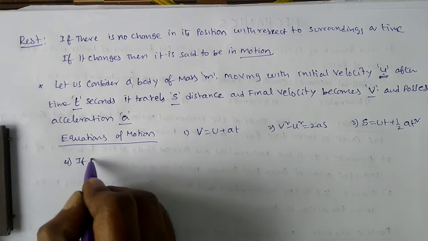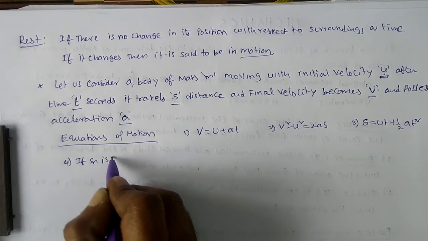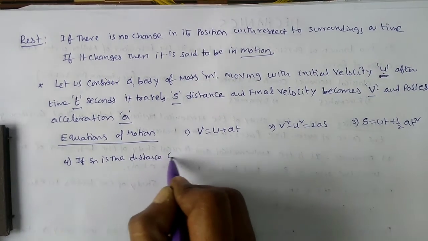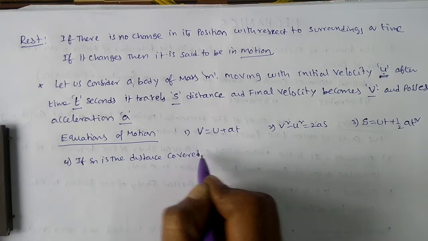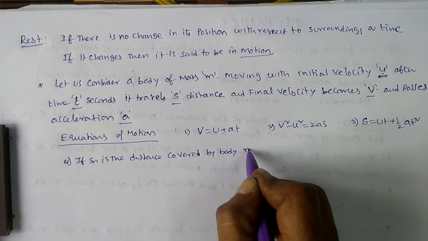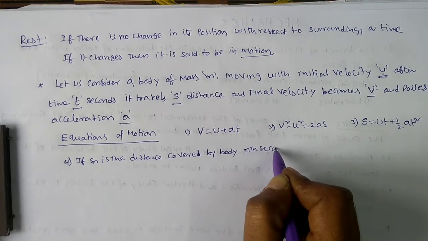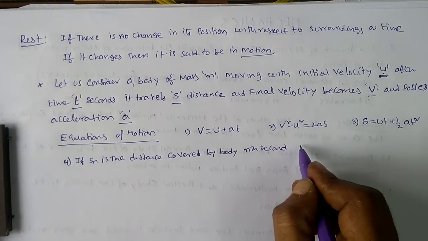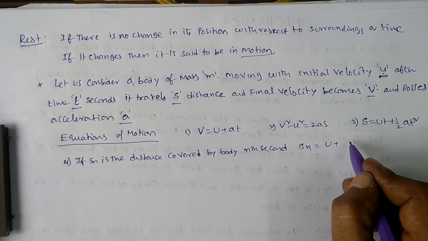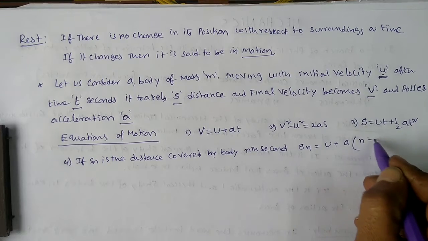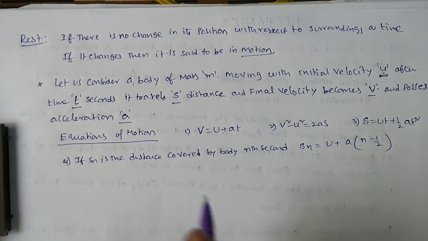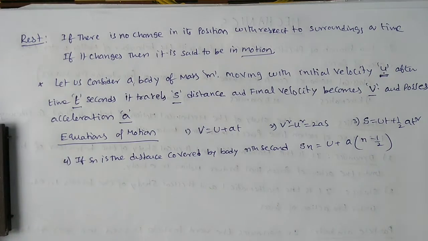If Sn is the distance covered by a body in the nth second, if they give the nth second, then you can say Sn is equal to u plus a into n minus half. Sometimes you can take the LCM also. So these are the 4 basic equations of motion.